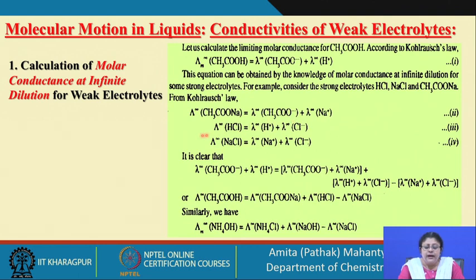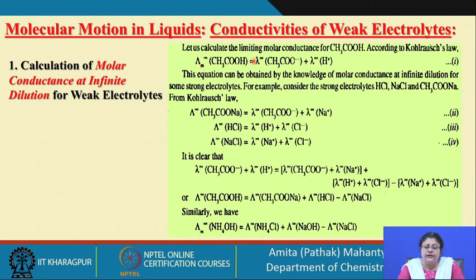Okay. And when we are talking about HCl, it is again a strong electrolyte, it is going to be completely dissociated, and all the solutions we are talking about right now are in water. So, if we have HCl in water, it is going to be completely dissociated. The molar conductance at infinite dilution for HCl will be nothing but the molar conductance at infinite dilution for the H plus ion plus the molar conductance at infinite dilution of the Cl minus. Similarly, you have NaCl.